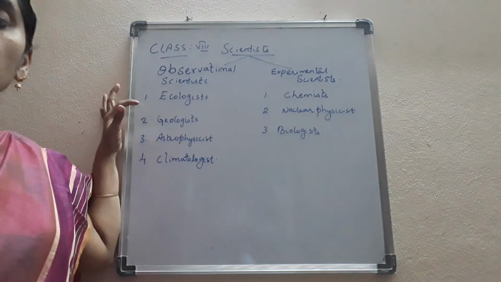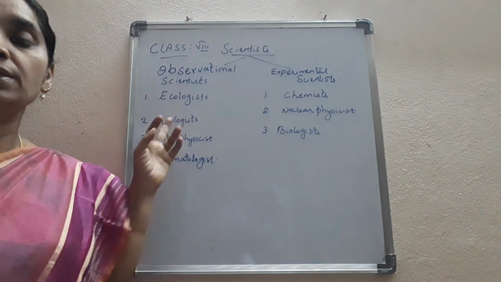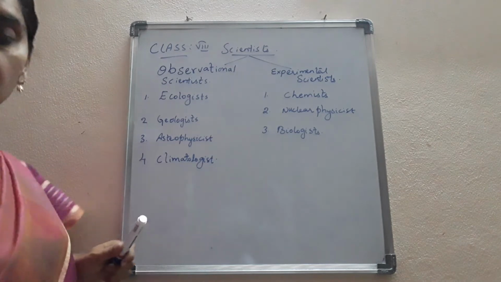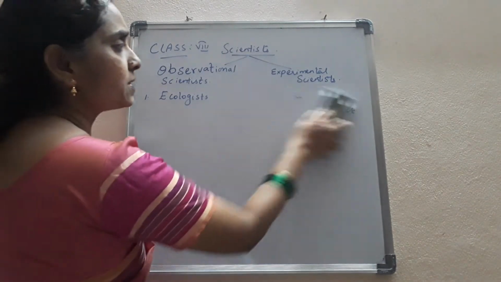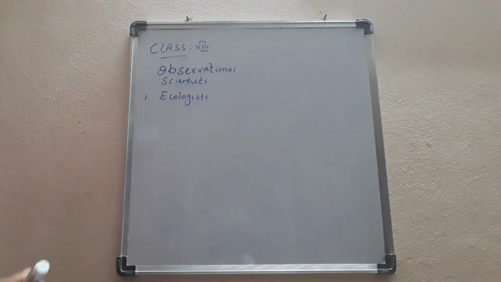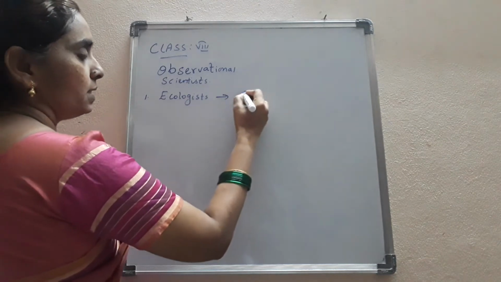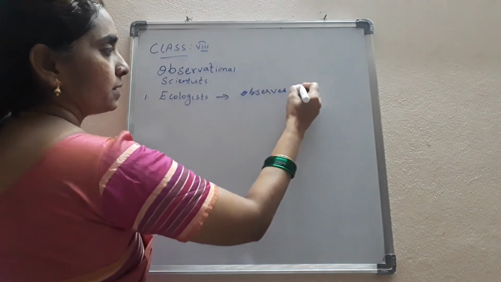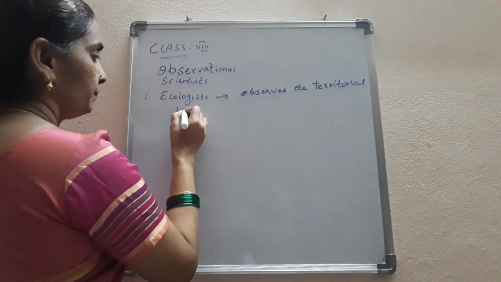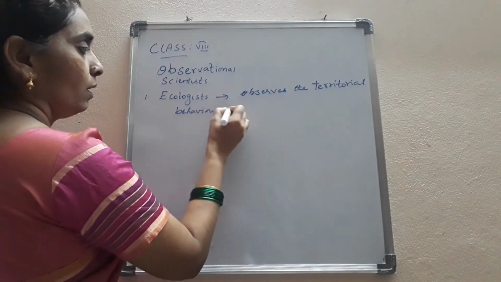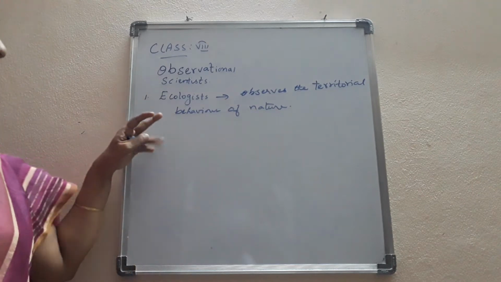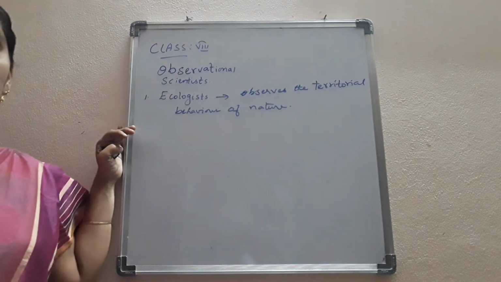So, what is the work of the ecologist? The ecologist observes the territorial behavior of nature. Territorial behavior. Ecologist observes the territorial behavior of nature. So he observes nature and describes nature in itself.